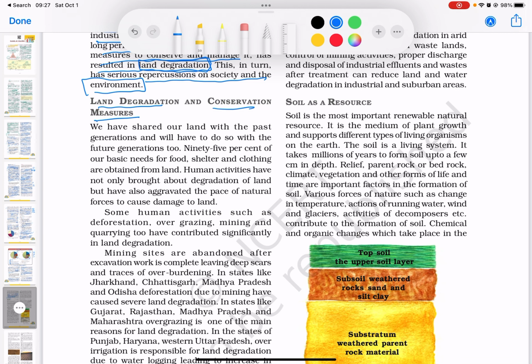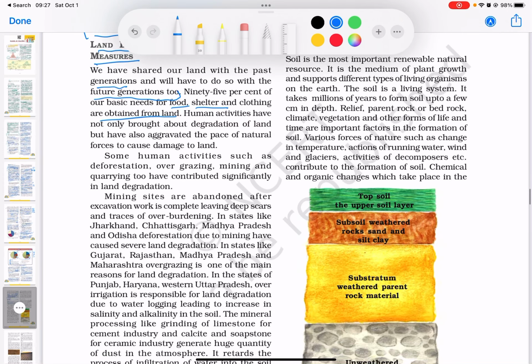Now we have shared our land with our past generations, and we will have to do so with the future generations too. So again, we have to remember that we are just the guests on this planet Earth, and whatever we use, we have a responsibility of using it properly, so that not only do we live a good life, but we also leave the natural resources for the future generations to come. Now 95% of our basic needs for food, shelter, or clothing are obtained from land. It is so important. That is why normally when people refer to Earth, they call it Mother Earth.